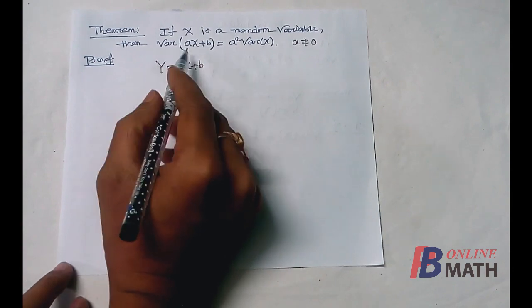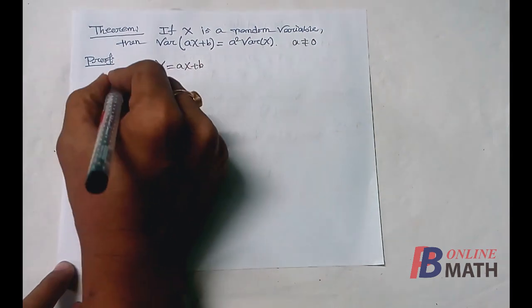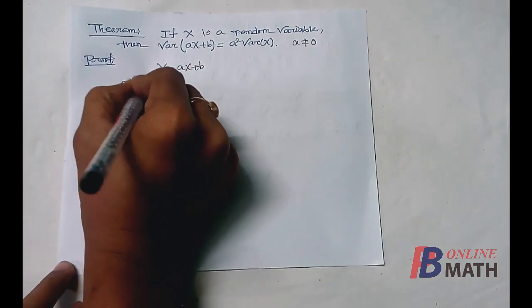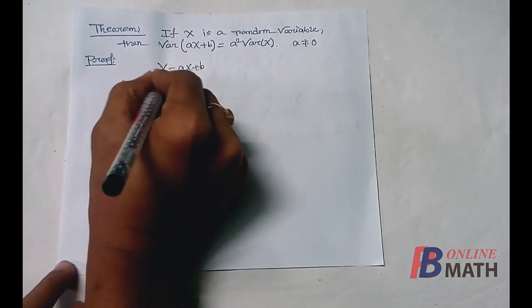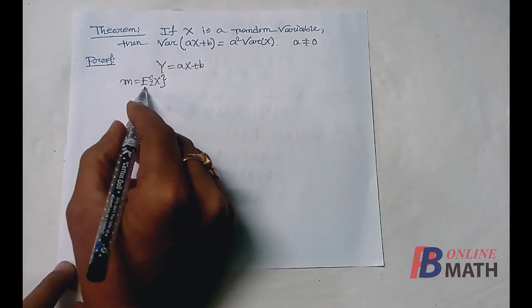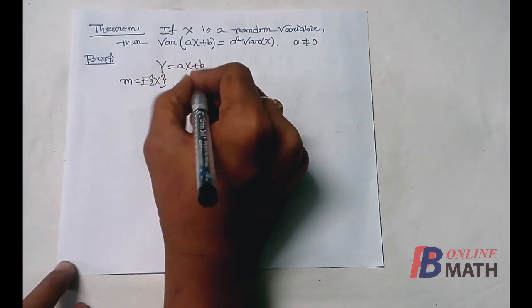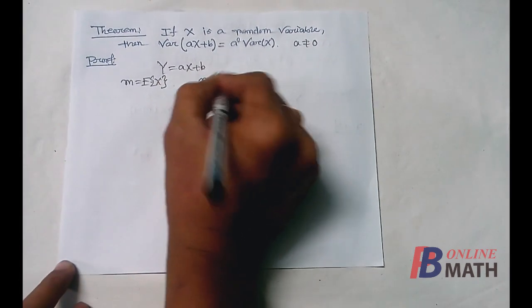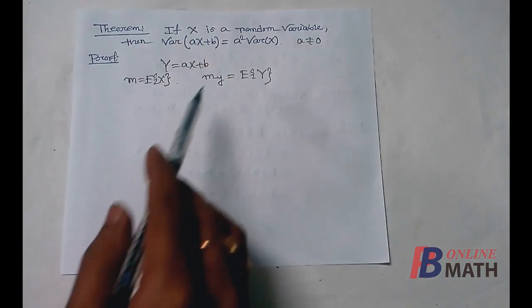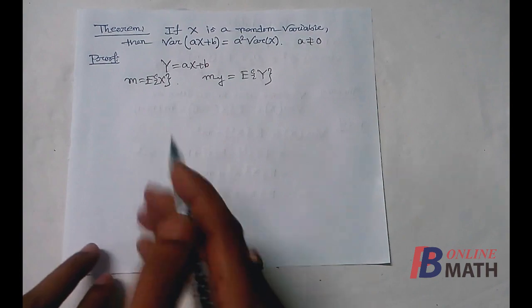Now to find variance of ax plus b, we first assume that mean of x is given by m. So m equals E of x, that means mean of x. And we assume that mean of y is given by my. So my equals expectation of y.